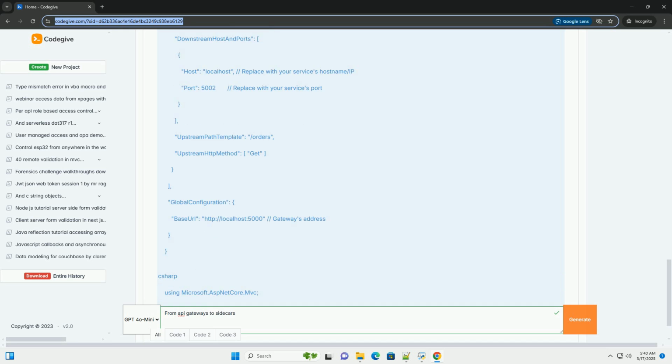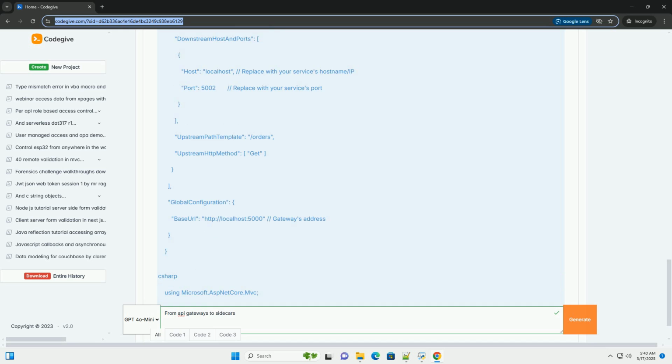Caching. Storing frequently accessed data to reduce the load on backend services and improve response times. Monitoring and logging. Collecting metrics and logs about API traffic to provide visibility into the system's performance and identify potential issues.